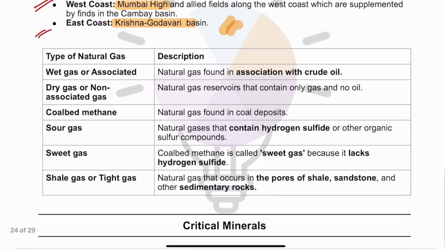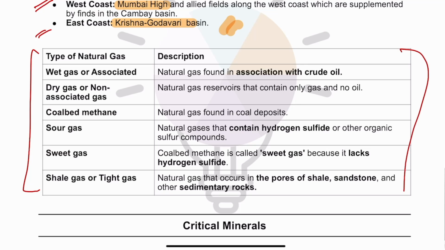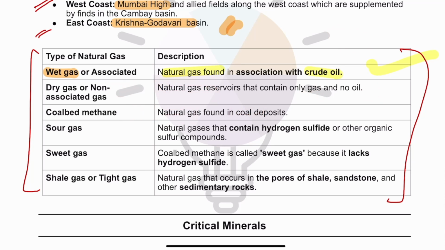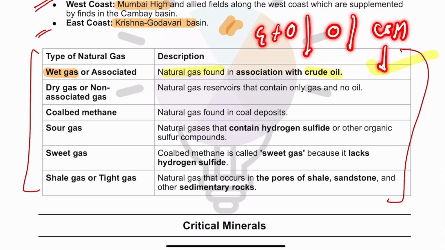Now, natural gas, guys, there are certain related keywords that you should know. So basically there is this wet gas. Now what is wet gas? When natural gas is found along with oil, it is called wet gas. Then dry gas. When natural gas is found alone, a natural gas reservoir that contains only gas, no oil, that is called dry gas. Coal bedded methane. When natural gas is found in coal, that is called coal bedded methane. So wet means gas plus oil. Dry means only gas. CBM, coal bedded methane, means when the natural gas is found in the coal seam.